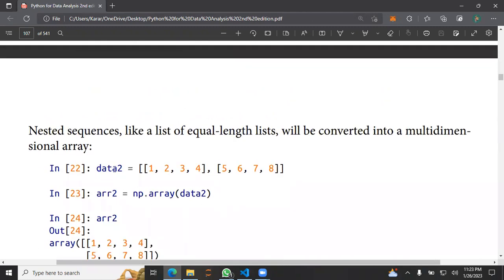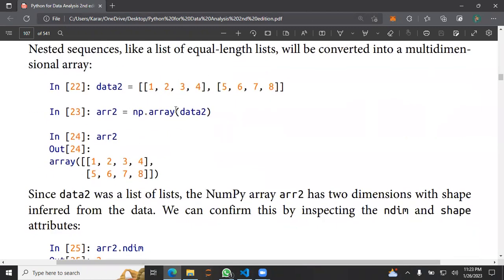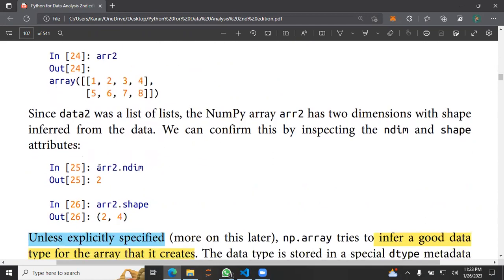And here we have an example of a two-dimensional array. We had a list, and inside that list we had 2 values, and both values were again lists, and inside those lists we again had a couple of values. So yeah, a two-dimensional list, and we then converted that list by using the numpy.array function into a NumPy array, and yeah, it got converted.